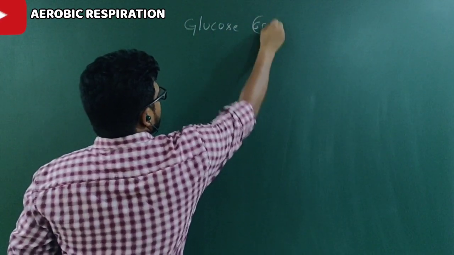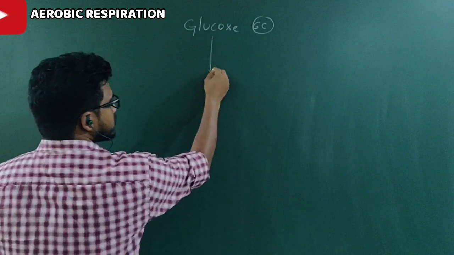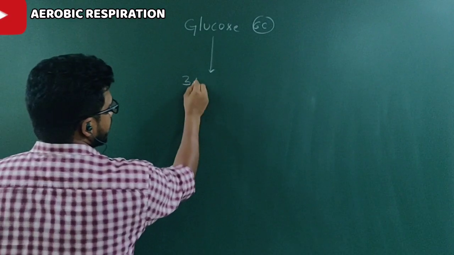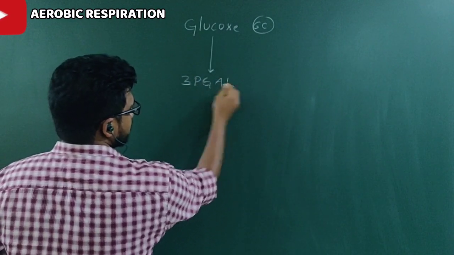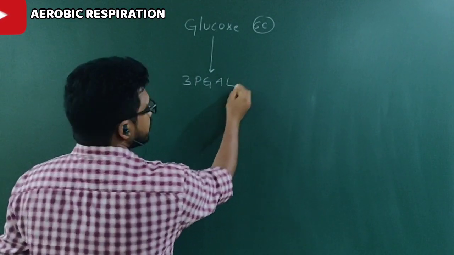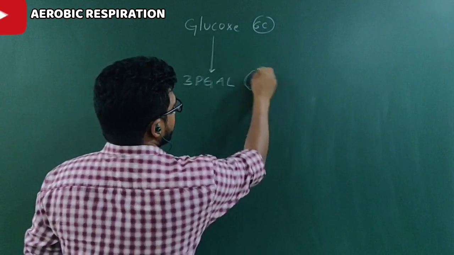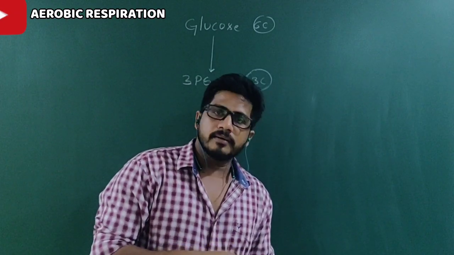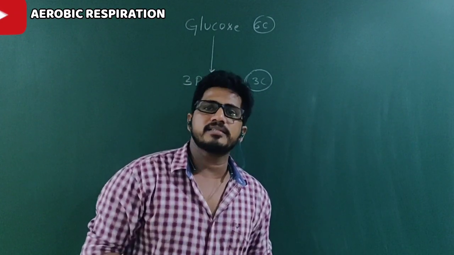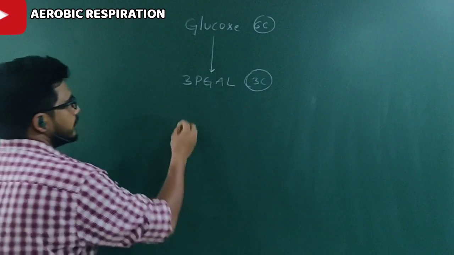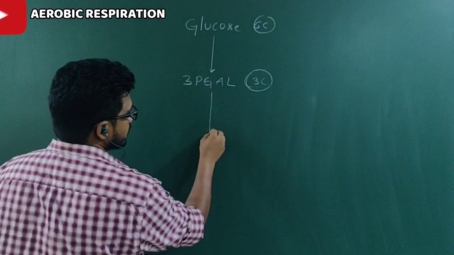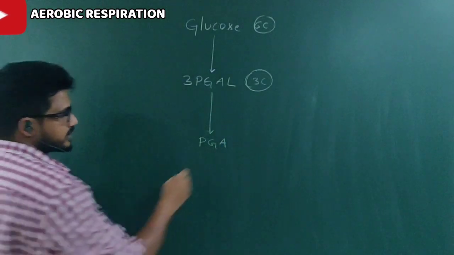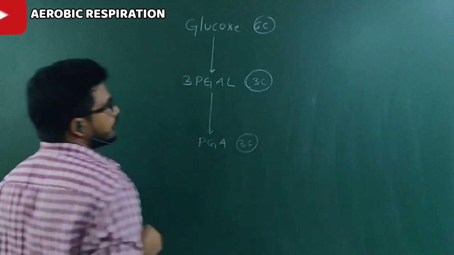Glucose, which is a 6 carbon component, becomes a 3 carbon component, that is the intermediate of glycolysis, 3-PGAL, 3-phosphoglyceraldehyde. So this is a 3 carbon component. Why I am repeating is that you have to know everything. If you watch many times, you will easily recall in the examination. So phosphoglyceraldehyde becomes phosphoglyceric acid. Phosphoglyceric acid is also a 3 carbon component.